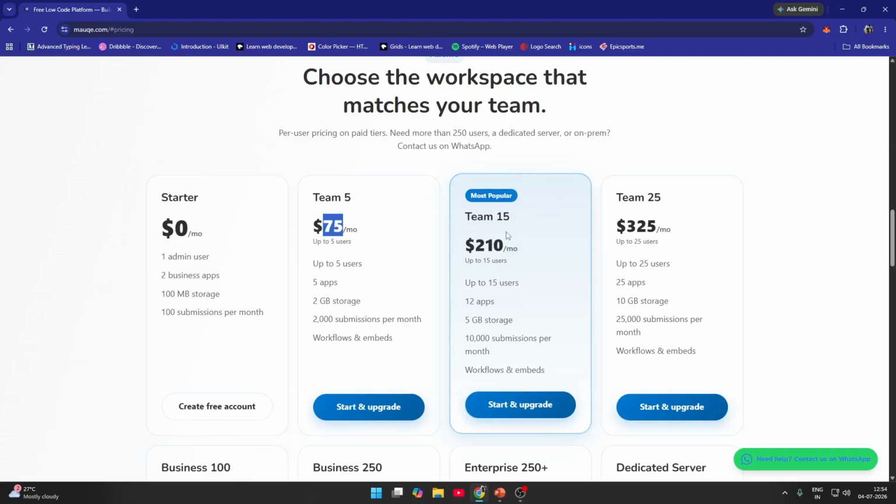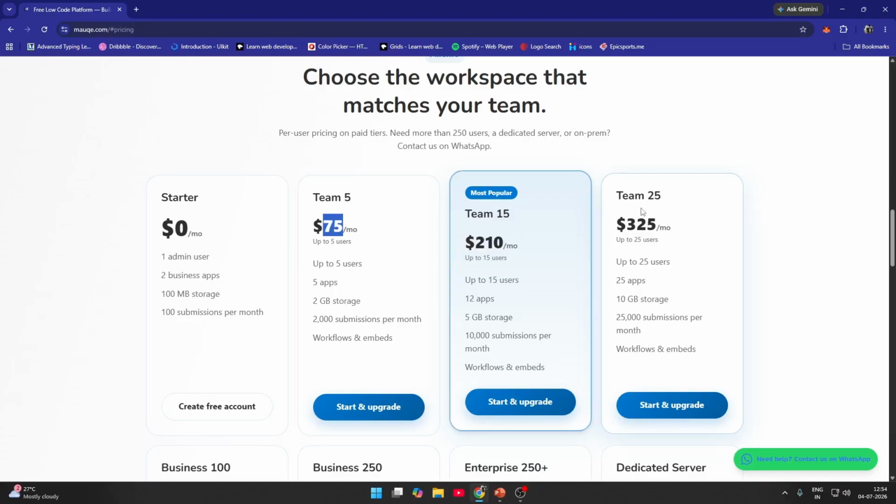And then we have the most popular one, that is for $210. It will be up to 15 users, and it will be appropriate for a proper company. Up to 15 users, you can create 12 apps, and you'll have 5 gigabytes of storage, 10,000 submissions per month, and you'll have workflows and embedments. So at last we have a bigger pricing, that is for team of 25. You can have 25 users, up to 25 apps, and up to 10 GB of storage, 25,000 submissions per month.